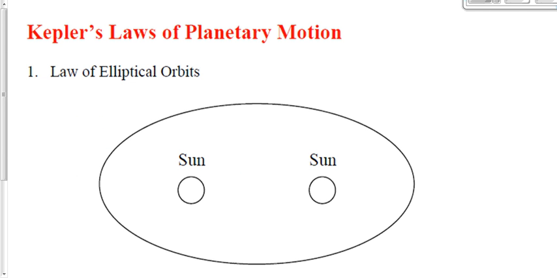Here's the first of his 3 laws. It's called the law of the elliptical orbits. Now, the diagram that you see right now isn't going to make any sense to you, right? There are not 2 suns. We don't have 2 suns in our solar system. We have 1. But, bear with me for a second.